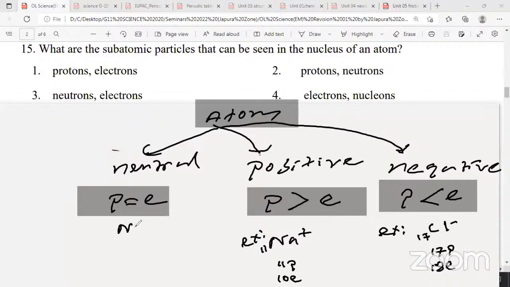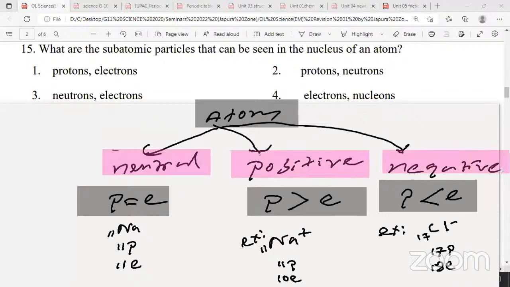If you take a sodium atom, atomic number 11, it has 11 protons and 11 electrons, so it's neutral. This is how an atom becomes positively charged, negatively charged or neutral. The proton number has no change. Electrons are going in and out, and based on that an atom becomes positively or negatively charged.